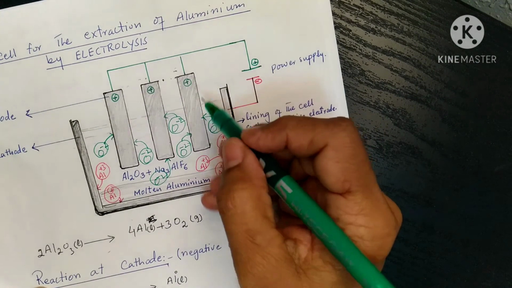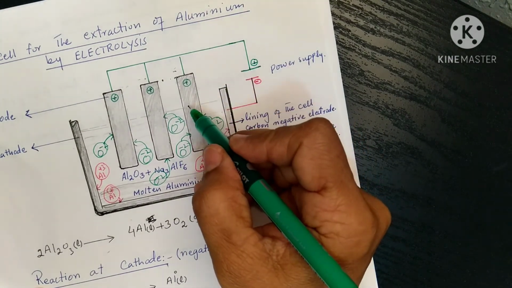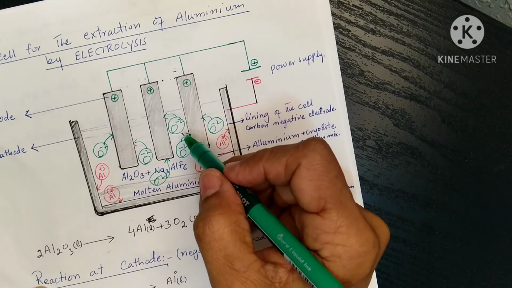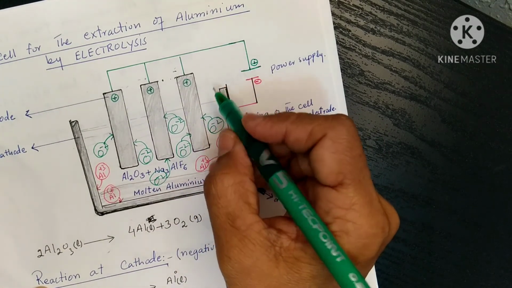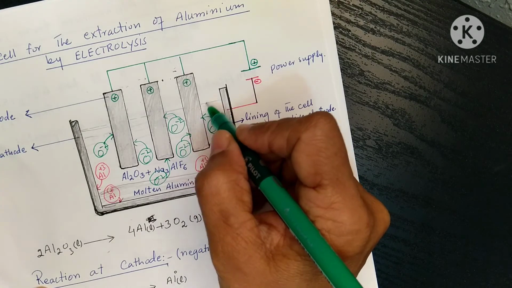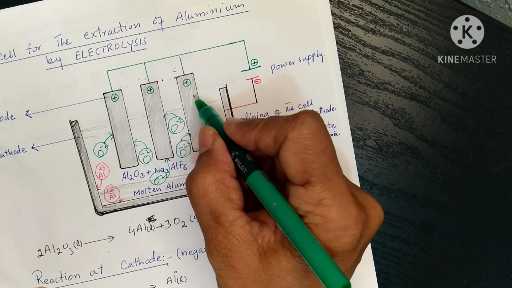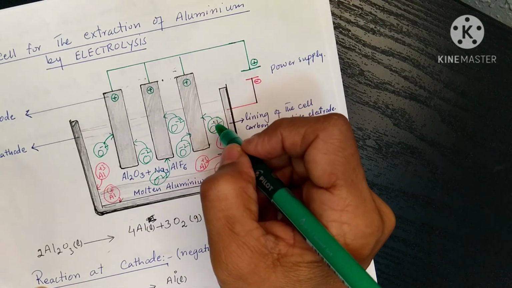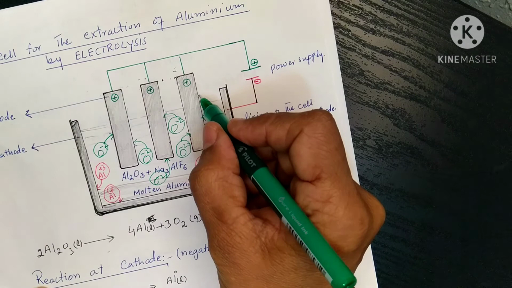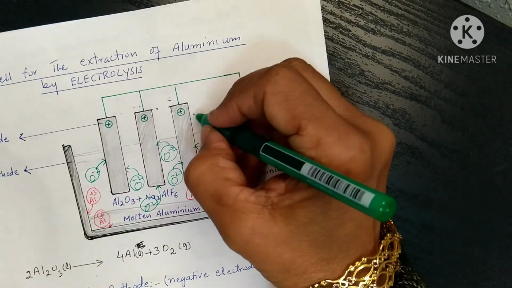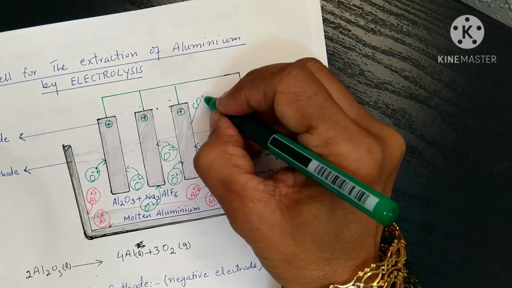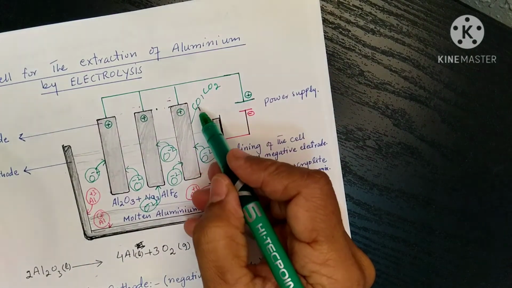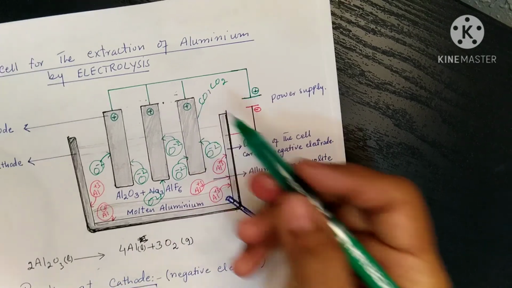There is another process: oxygen is released at the surface of the anode, and this oxygen is very reactive because this reaction is going on at very high temperature. So at this high temperature, the oxygen released at the anode will react with the graphite, because this anode is made up of graphite, that is the allotropic form of carbon. When the oxygen reacts with the graphite, it will convert into carbon monoxide and carbon dioxide. So at the anode, carbon monoxide and carbon dioxide will be released.